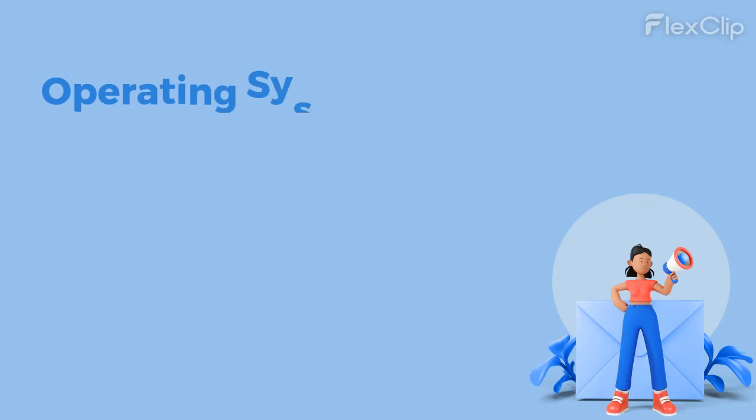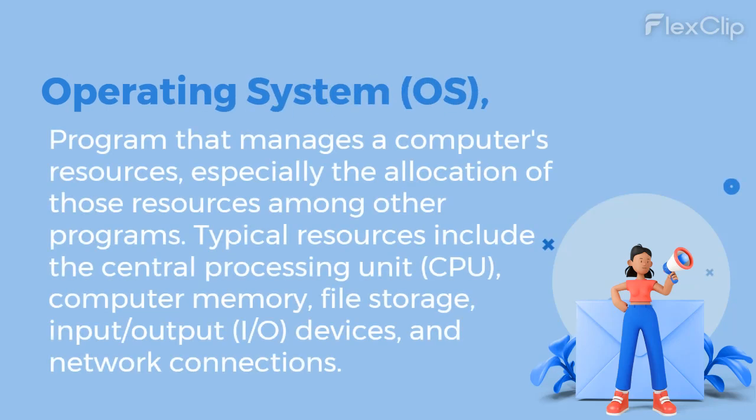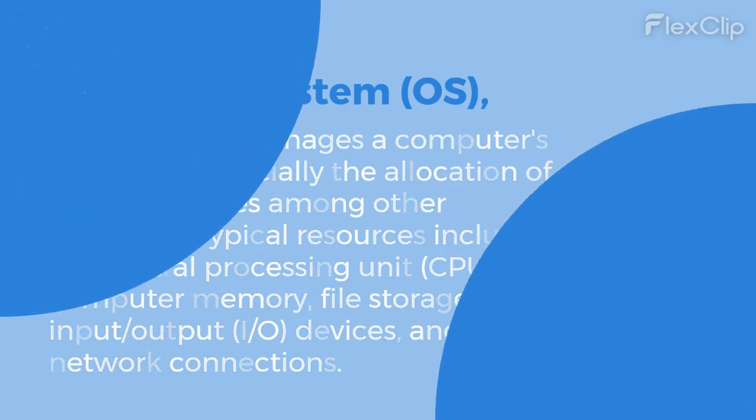Operating System (OS): a program that manages a computer's resources, especially the allocation of those resources among other programs. Typical resources include the Central Processing Unit (CPU), computer memory, file storage, input/output (I/O) devices, and network connections.